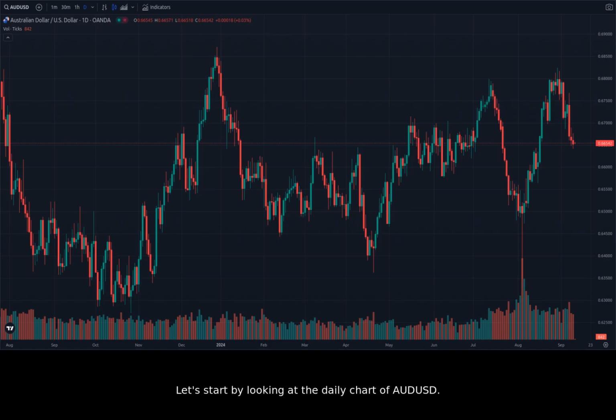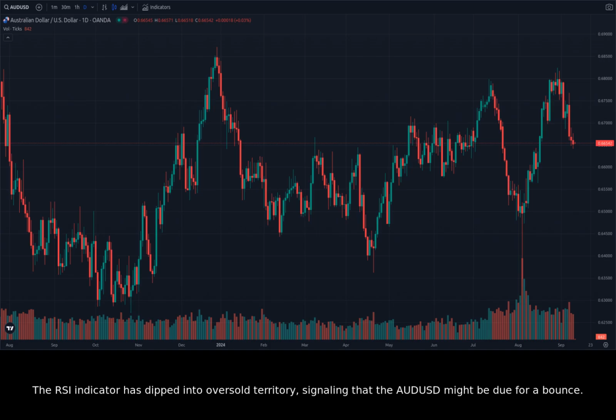Let's start by looking at the daily chart of AUDUSD. We see a clear downtrend in the past few months, with the pair breaking below several key support levels. The recent decline has been particularly sharp, suggesting a strong bearish momentum. However, there are some signs that the downtrend might be nearing its end. The RSI indicator has dipped into oversold territory, signaling that the AUDUSD might be due for a bounce.